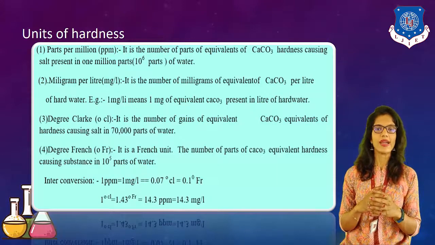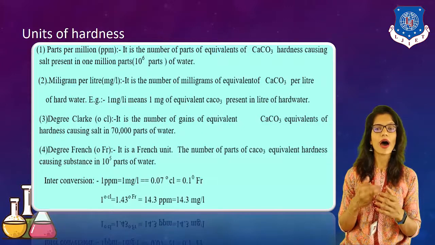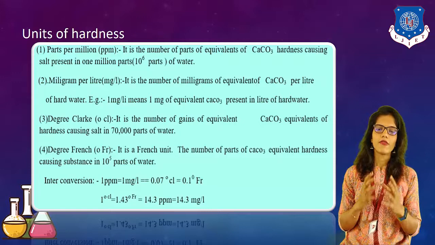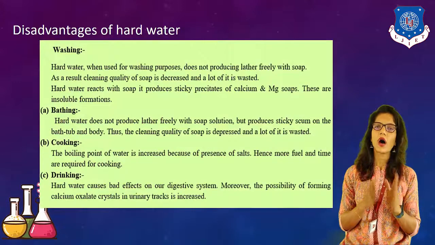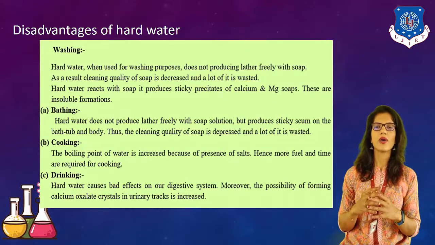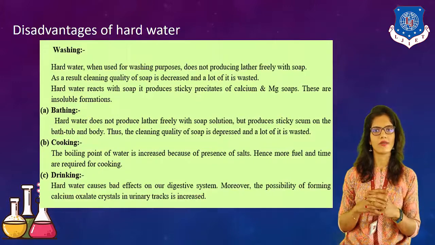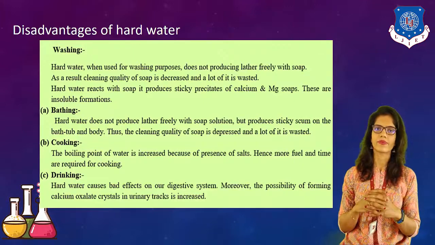Now, we have seen what hard water actually is. So, let's observe what the disadvantages of hard water are. We can take into account 3 different uses. Mainly, we can divide it into household activities, second is industrial activities, and third is boilers. First, how it can create a problem in household activities: in bathing, in cooking and in drinking.